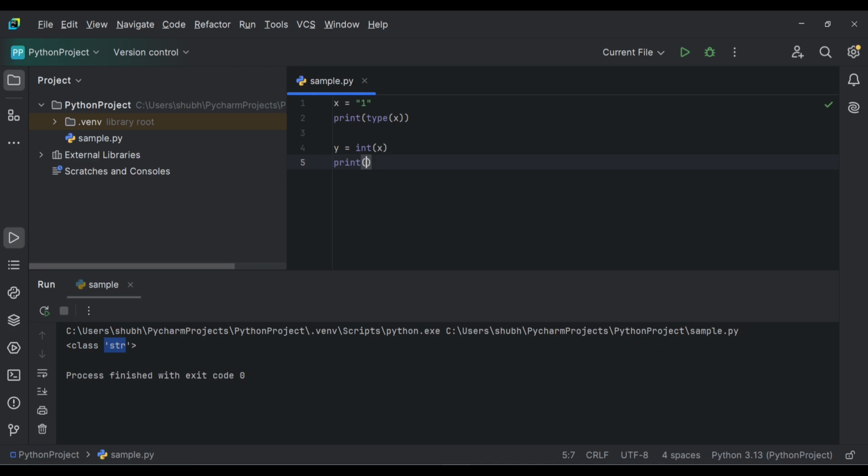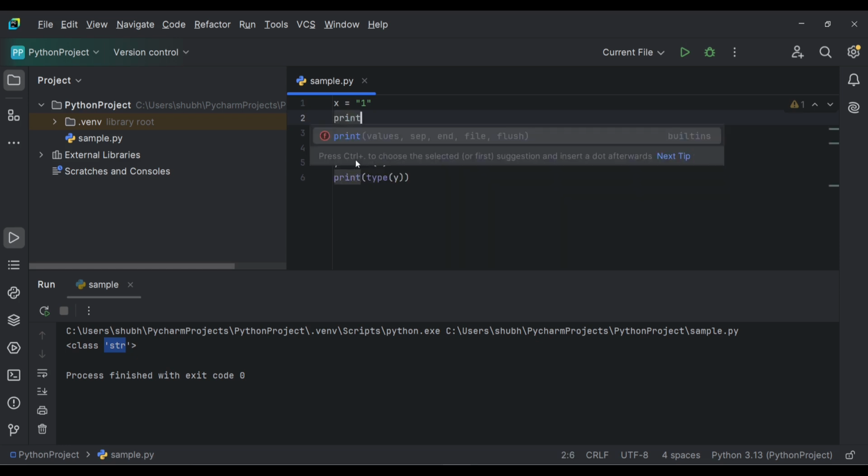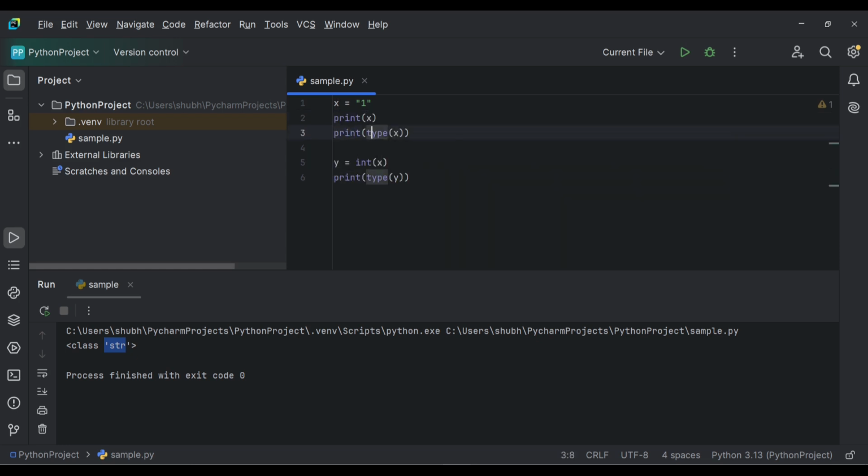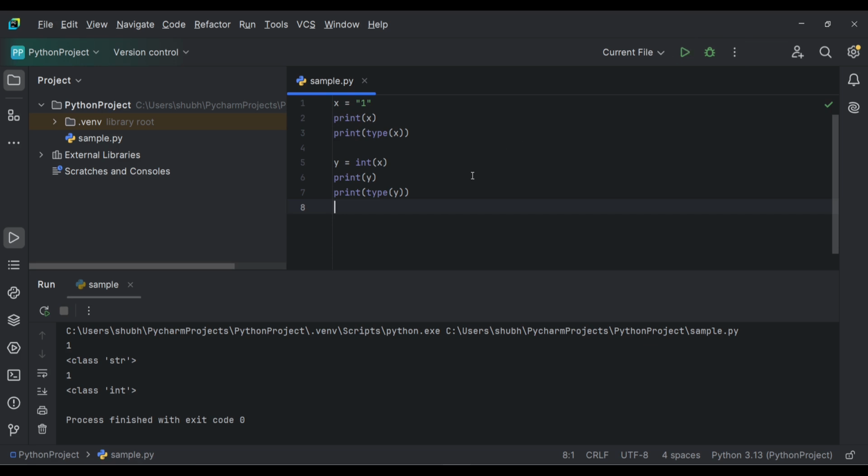Let's print type of y. Also we can print their values. Print x and print y. Let's run this program. So here we have x, then type of x. The value is 1 and the class is string.